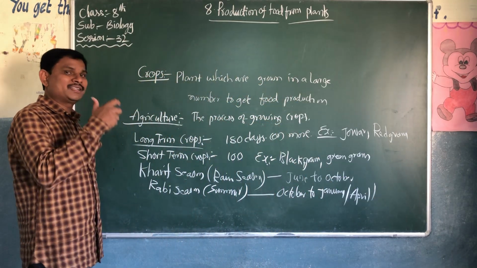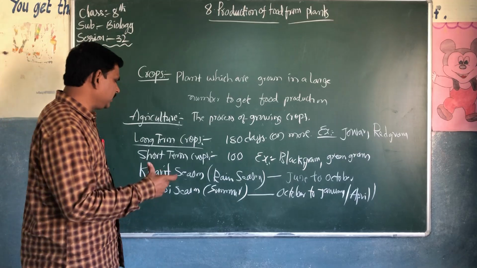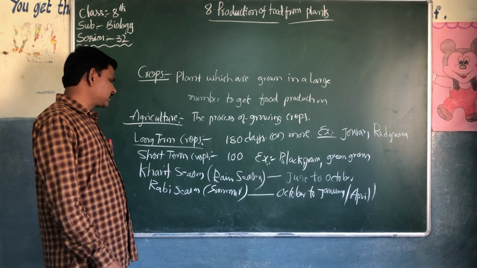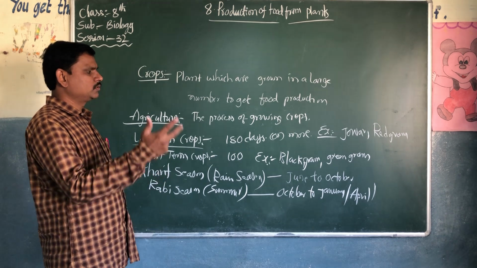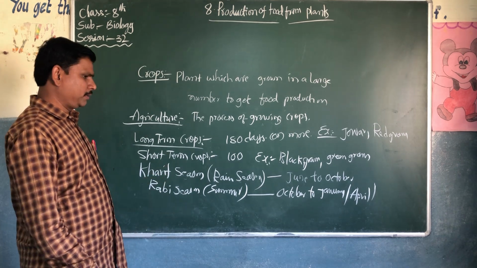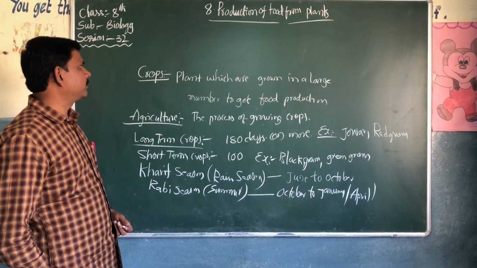So in the winter season, especially winter, this Rabi season will start from October to January or April. Sometimes they will go for April.